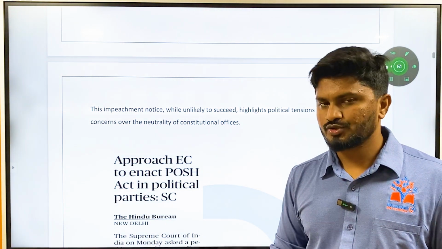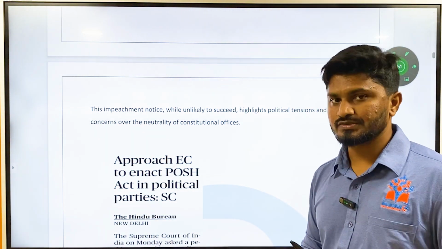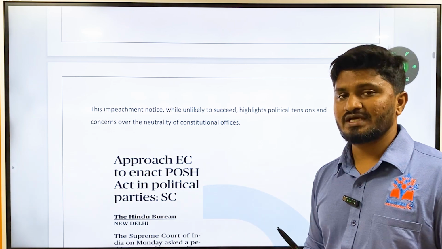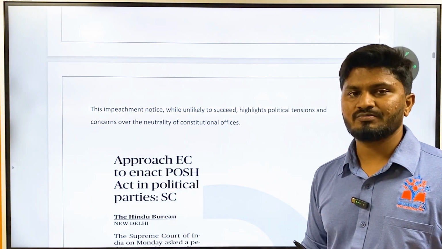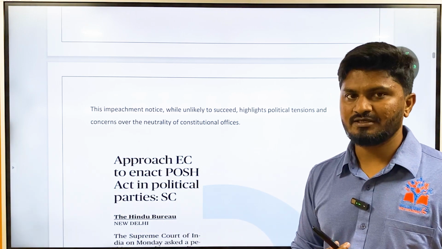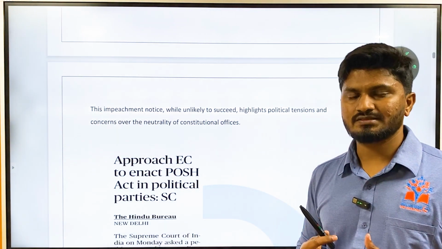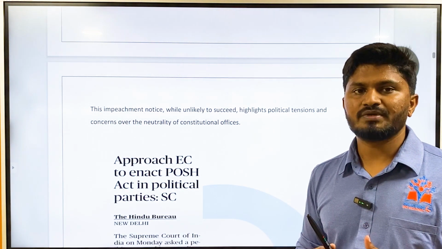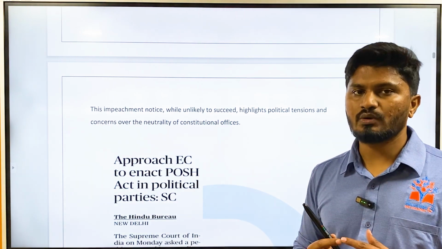The impeachment motion is not going to succeed, because even if it passes through Lok Sabha, it is not going to pass through Rajya Sabha because the opposition party doesn't command the required majority in Rajya Sabha. So even though it is not going to be passed, it sends a political message to the ruling party. It sends a political message to the ruling government.